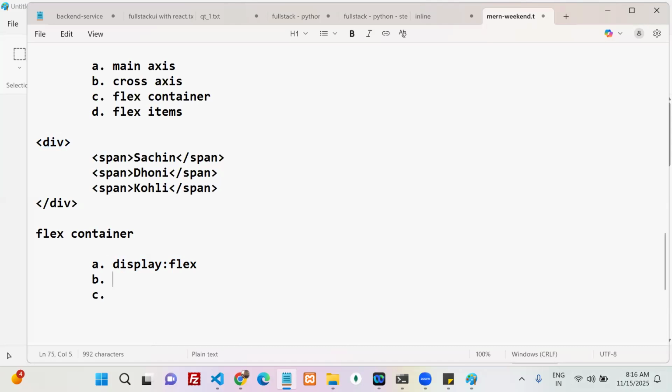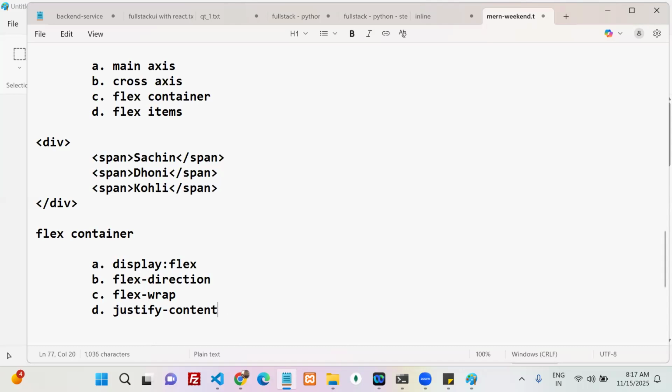Next, another property for the flex container is flex-direction. Flex direction is where you decide whether the elements are placed along the main axis or the cross axis. Next, flex-wrap. Okay, we'll see how it works. The next one is justify-content.